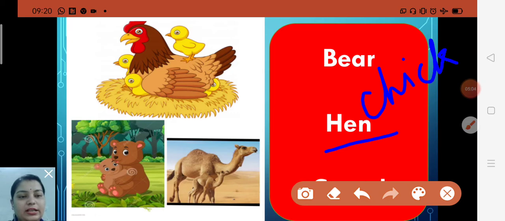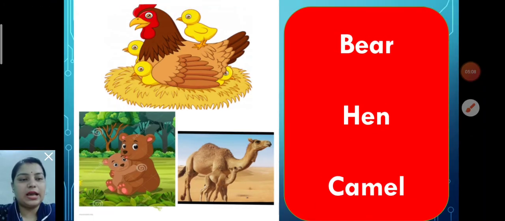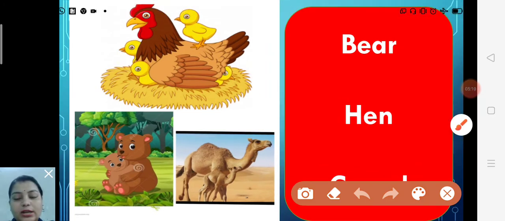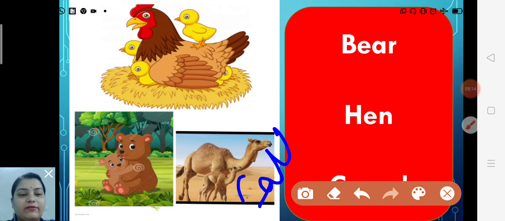Now after that there is the picture of a camel, spelling camel, and do you know its baby is called? Yes, its baby is called a calf, spelling calf. And they are very social animals, and they also do the heavy lifting. Okay children, and it is called the ship of the desert.